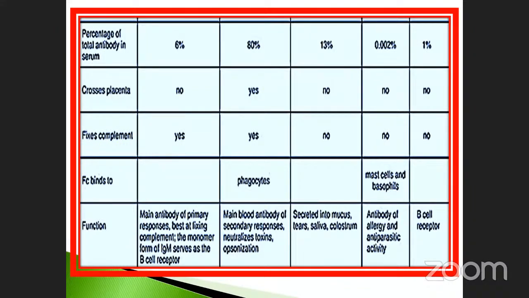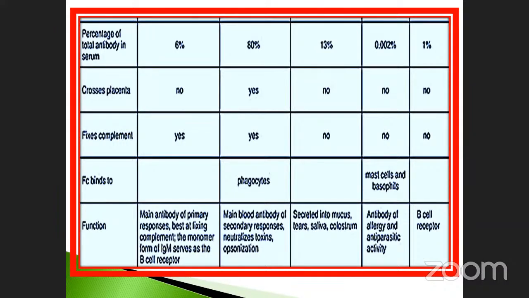And Fc binding to phagocyte, this one is not there, and the mast cell and also basophil is there. This one is called immunoglobulin E. The functions we already discussed. Main antibody of primary response. Best at fixing complement, the monomer form of immunoglobulin M serves as the B cell receptor. This is the important function. And main blood antibody of secondary response, neutralize the toxin.